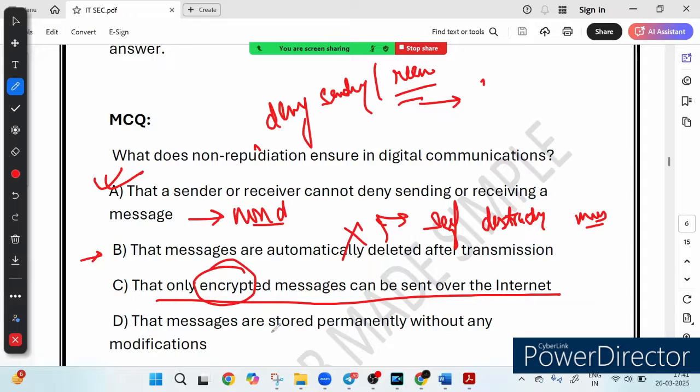The last option is that messages are stored permanently without any modification. So this refers to what we call data integrity, not non-repudiation. While storing messages permanently can help in security, non-repudiation is about proving the sender and receiver involvement. For example, a CCTV camera recording keeps data safe from modification, but it does not prove who was involved in the event unless there is proper authentication.